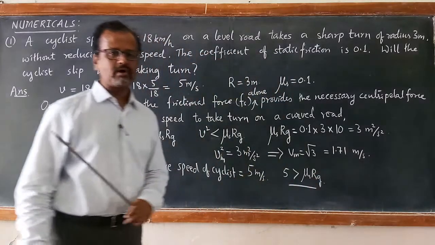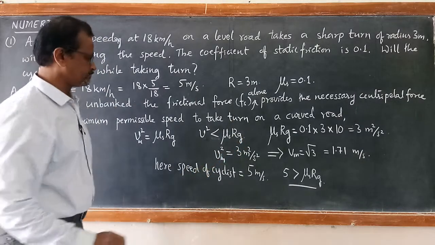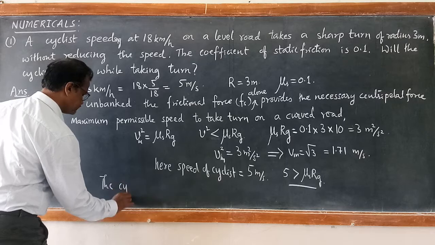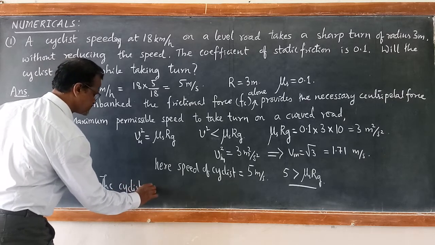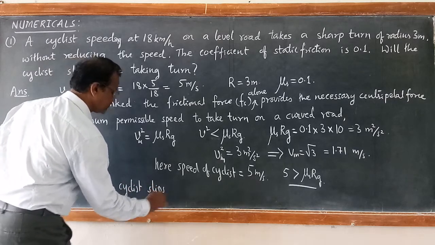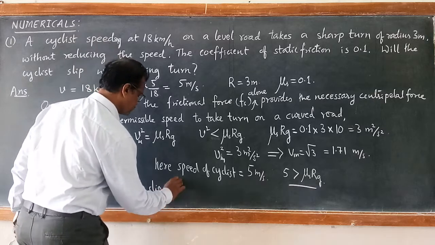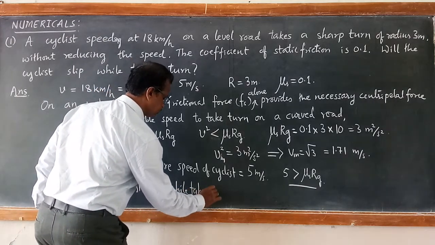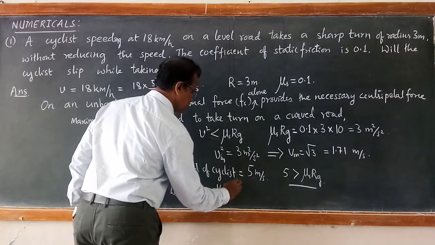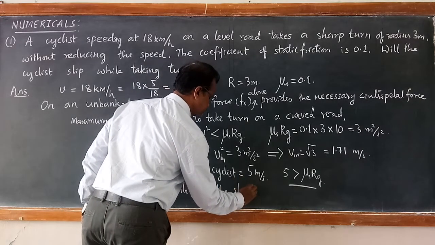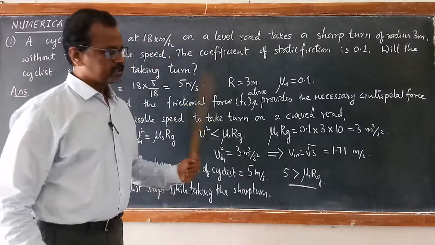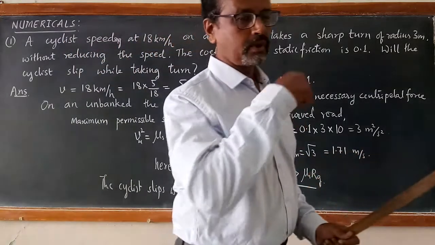Therefore, the cyclist will not be able to take the turn safely. The cyclist slips while taking this sharp turn. This is how we need to solve the problem.